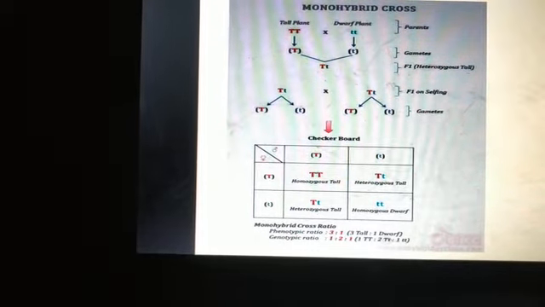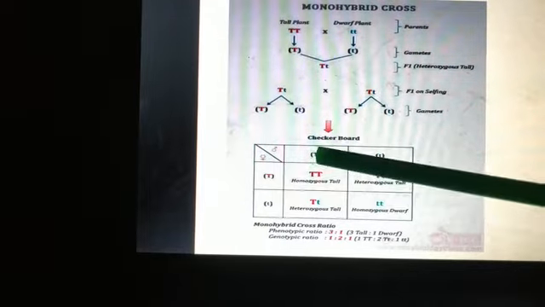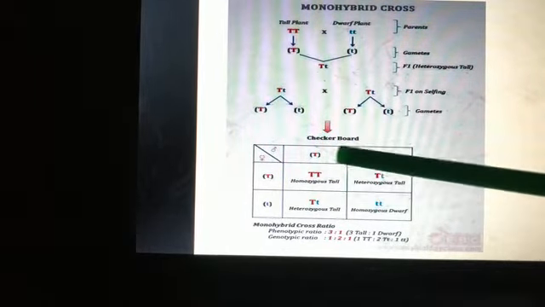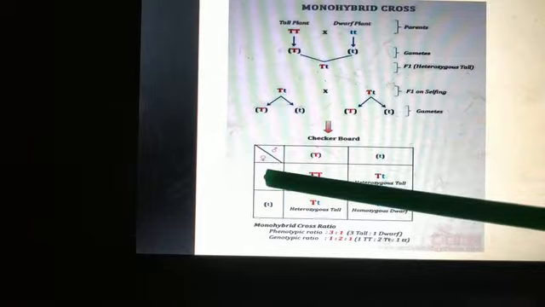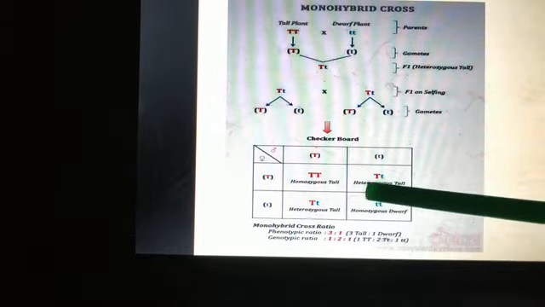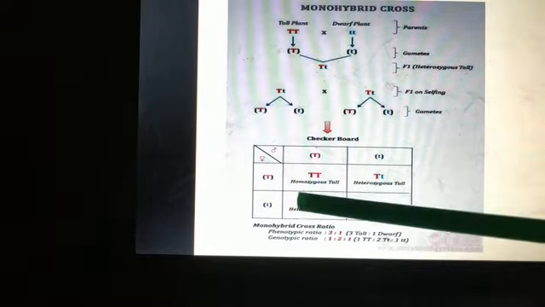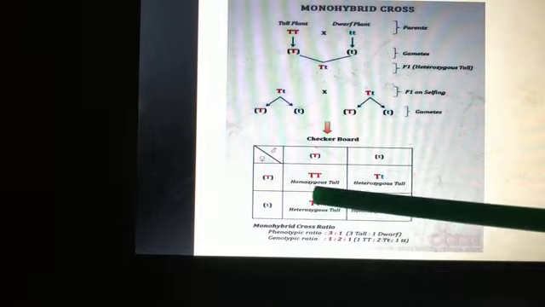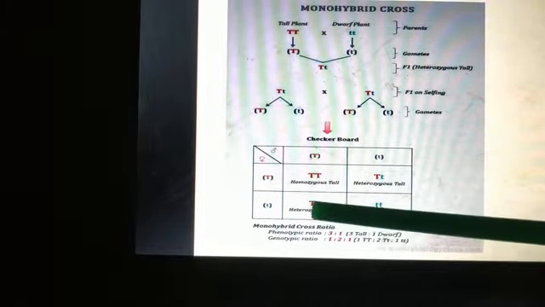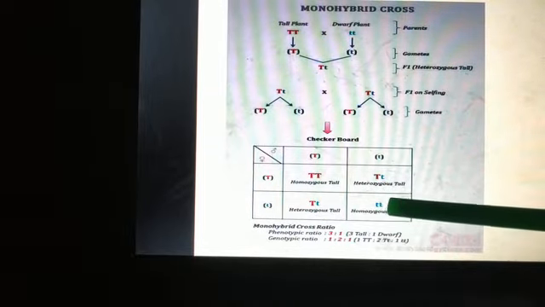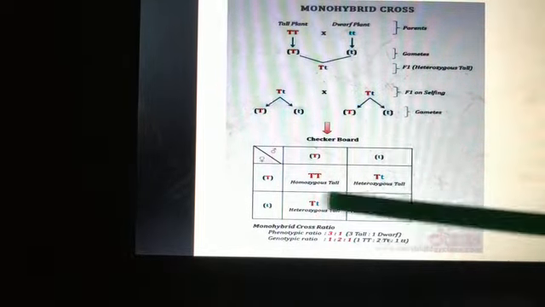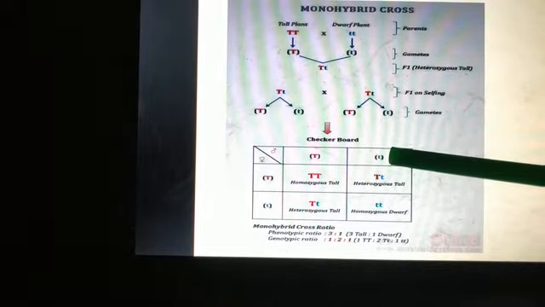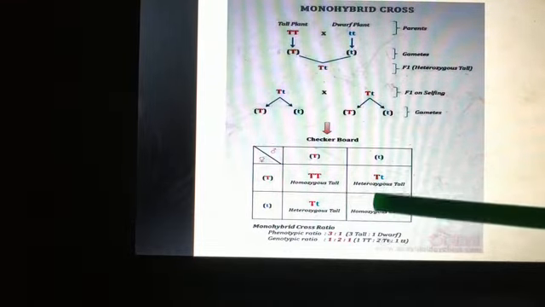Now after crossing, what did he get? Capital T, capital T. Here he will get capital T and small t, capital T and small t. Here small t, capital T, we can also write it as capital T and small t, and in the last, small t, small t.